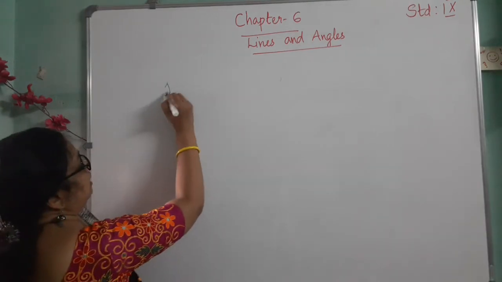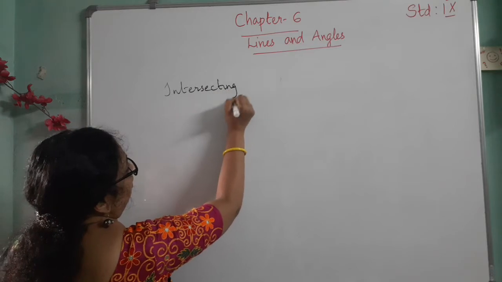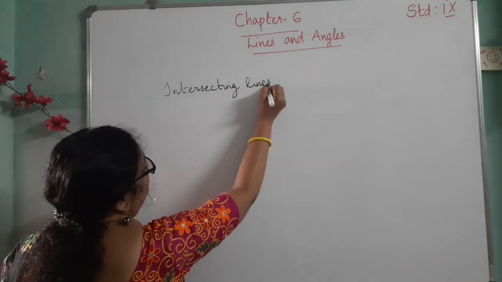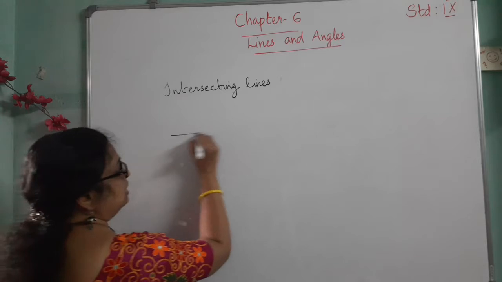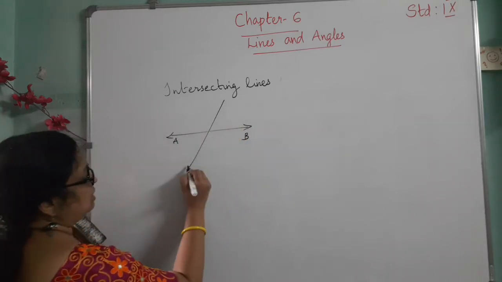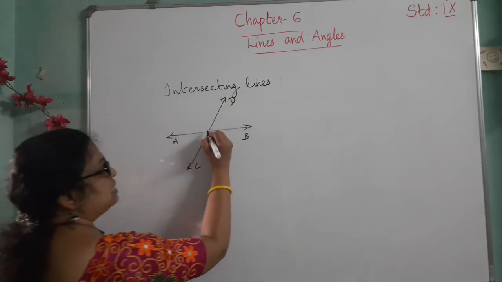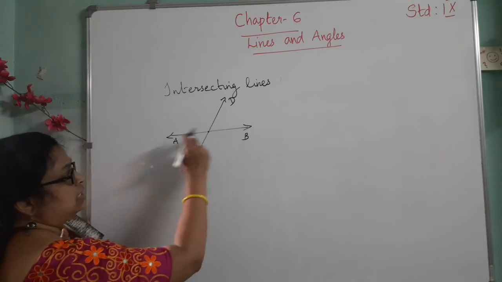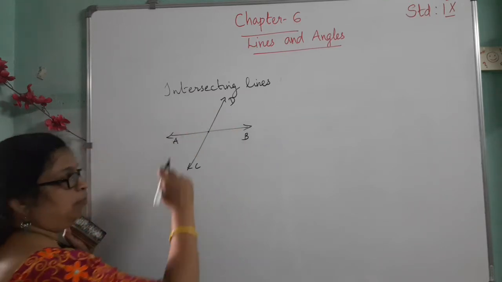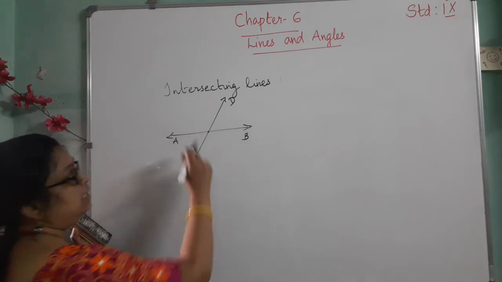Next, intersecting lines. When two lines, let this line be AB and this line be CD, intersect at a point, that is, the two lines meet at a point, then these two lines are called intersecting lines.